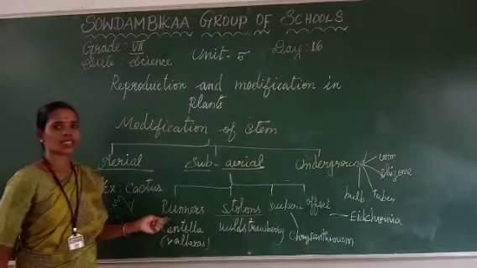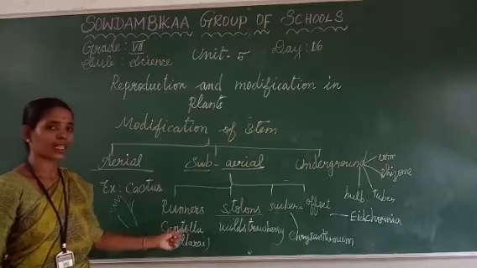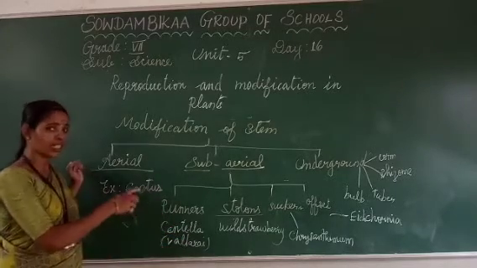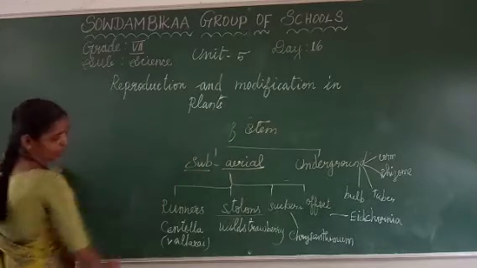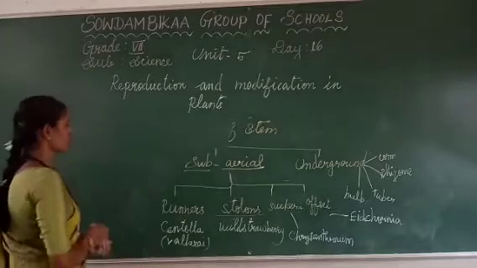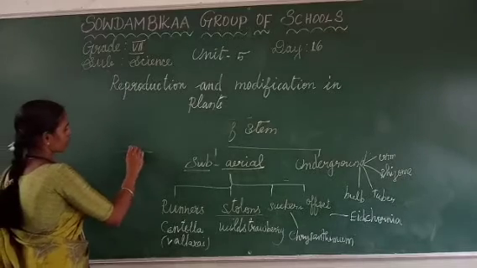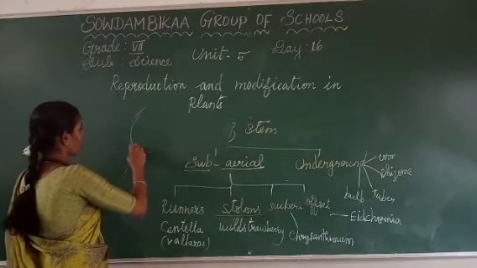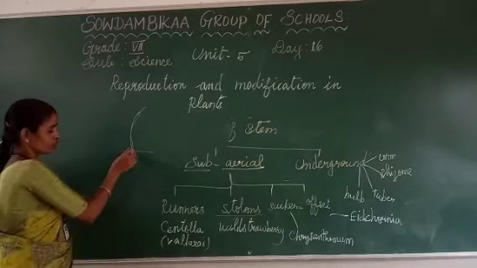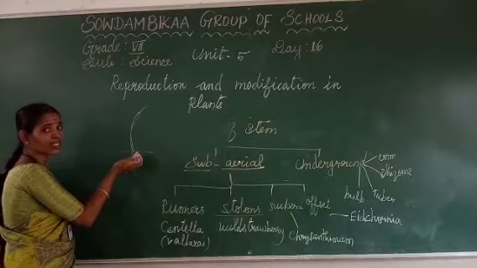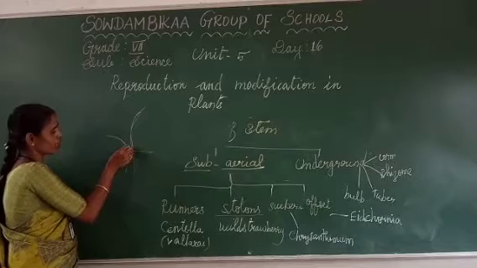The sub-aerial, so the first one is runners. We have given the example for Scintilla, Tamil name is Vallari. Have you seen the plant now? Have you seen or not? So from the parent plant, here the root part will be there, here the main stem part. From the main stem part, the plant will be grown from the lateral side of the surface of the soil.